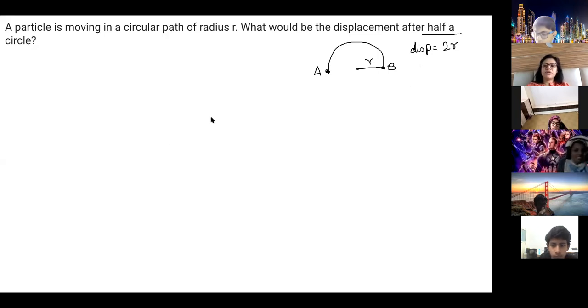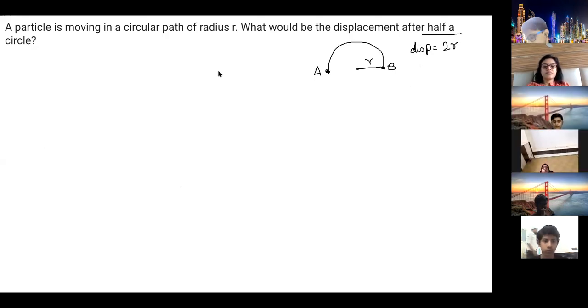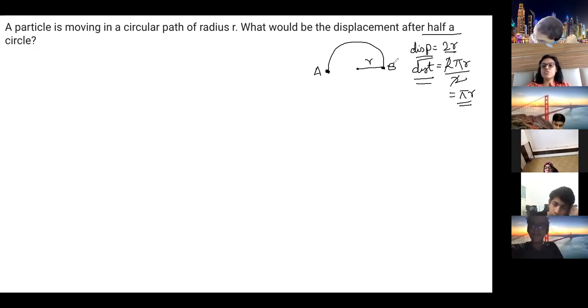What is the distance covered here, Mudabbir? Distance covered in this case, in half a circle. Ma'am, we have to find the circumference of the circle and then divide it by 2. So 2 pi r by 2 is pi r. So distance covered is 2 pi r by 2, which is equal to pi r. So distance covered is pi r for half a circle and displacement is 2r. This is the displacement and distance is this.